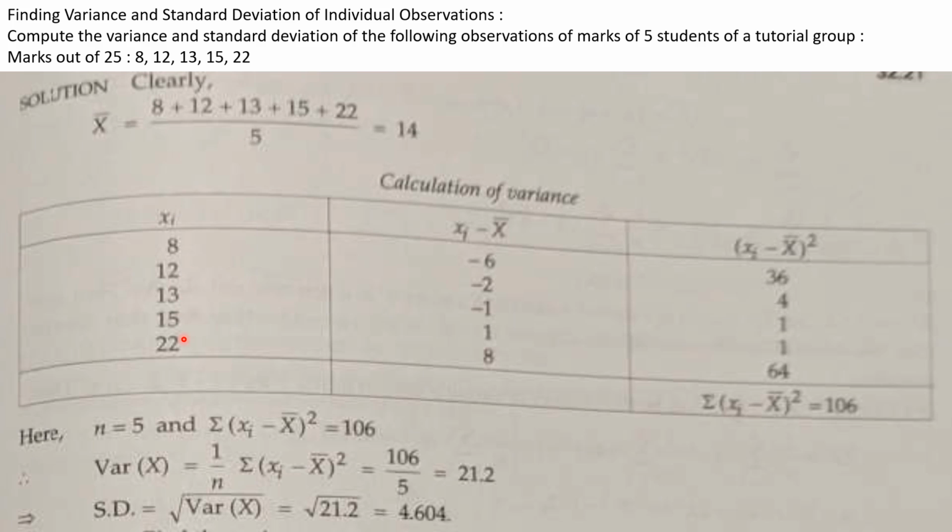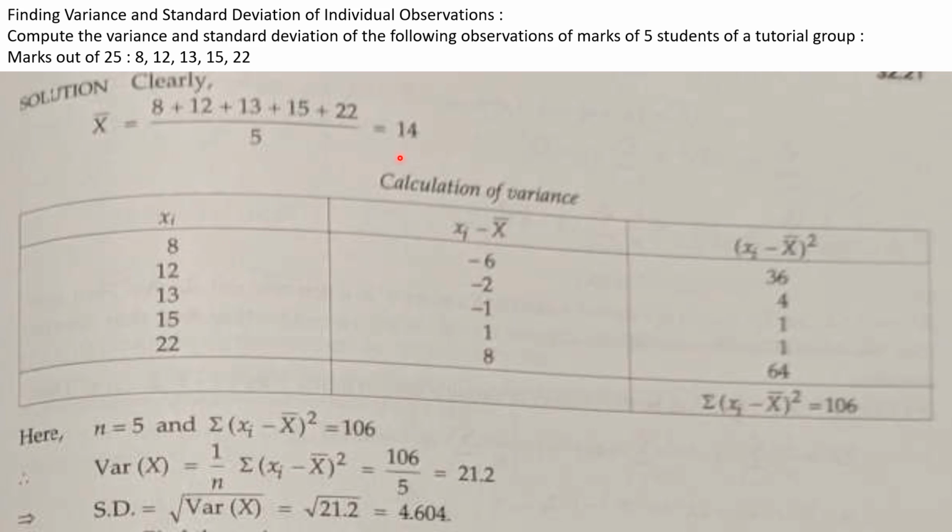Now let us find deviations from the mean. As we found in the case of mean deviation, here also we have to find deviations of the observations about the mean, so xi minus x bar.